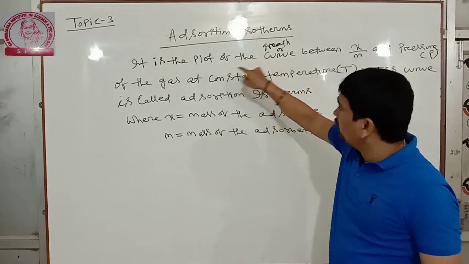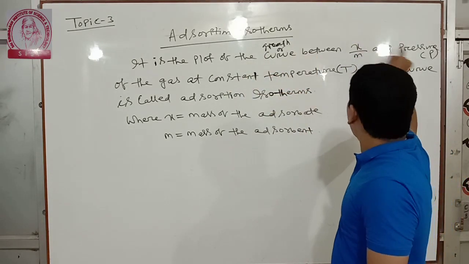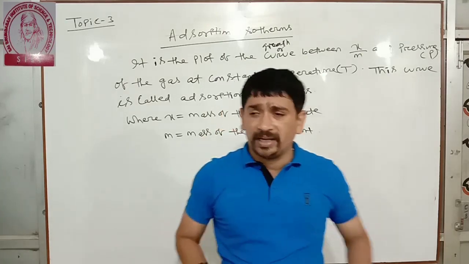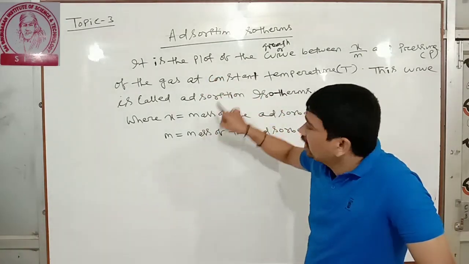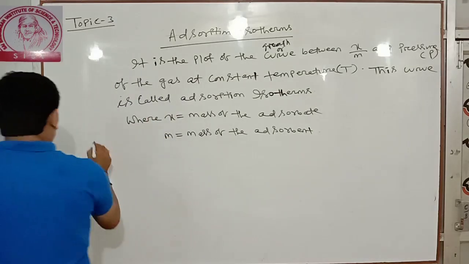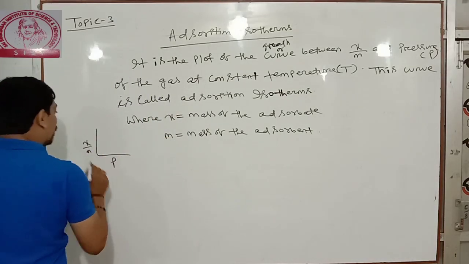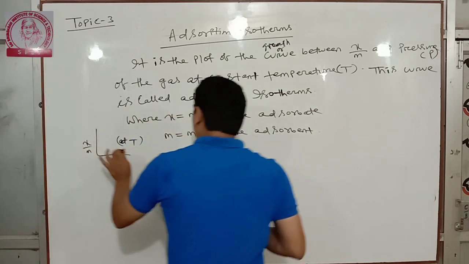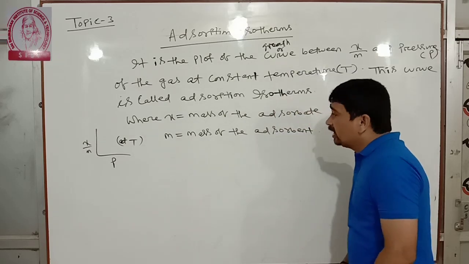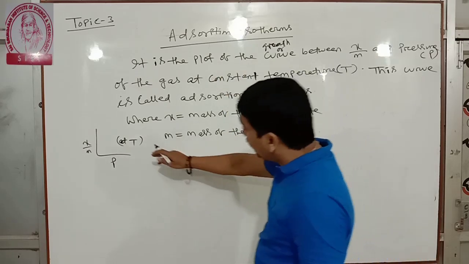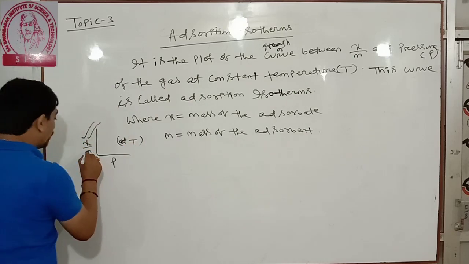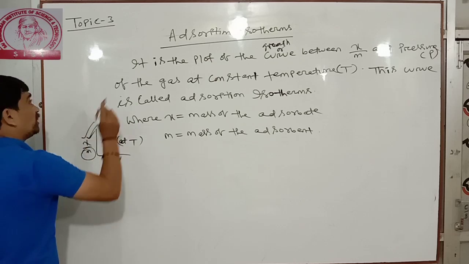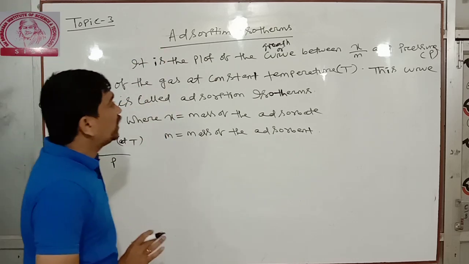So what is adsorption isotherm? It is the plot of the graph or curve between x by m and pressure P. So we have to draw a graph of x by m versus pressure P at constant temperature. Suppose we draw a graph like this: x by m versus pressure at constant temperature T. That is called adsorption isotherm. Here x is the mass of the adsorbate and m is the mass of the adsorbent. So this is adsorption isotherm. This is all about adsorption isotherm.